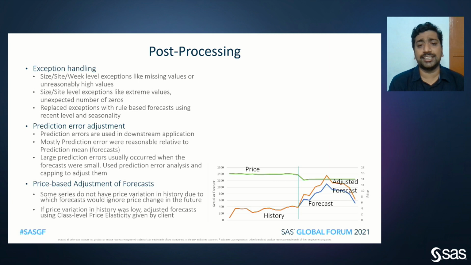So we use the price elasticity that was given by the client to adjust the forecast in the future. If we didn't consider this price change, you can see the blue line. But by considering this price change and using the price elasticity, we adjusted the forecast, which we can see in the orange graph.